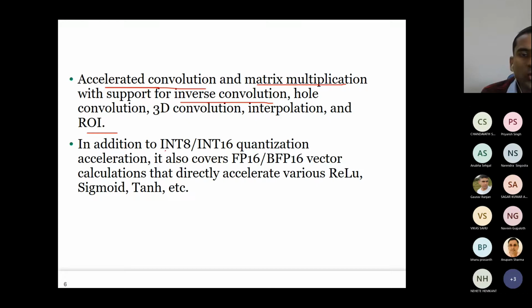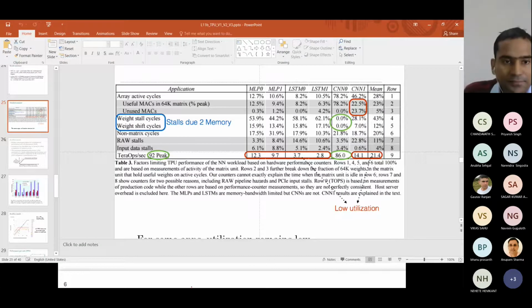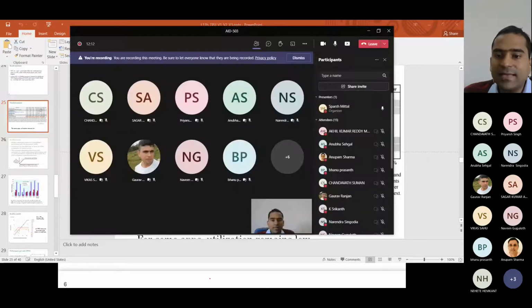Now, in addition to int8 and int16 quantization, it can also cover FP16 and BF16 vector calculation. So you will get good throughput with this, and you will get good accuracy with this. And remember, during training you cannot work with integer. You have to use either FP32 or BF16, but at least FP16.